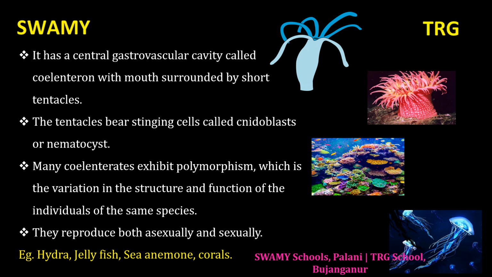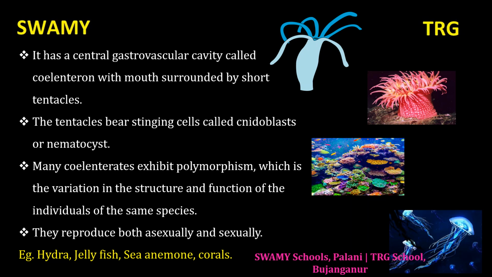Tentacles are very harmful. The tentacles bear stinging cells called cnidoblasts or nematocyst. The specialized stinging cells are present in tentacles and they are known as cnidoblasts. Because of their presence, they are also known as CNIDARIA. Cnidoblasts contain poison-filled nematocyst.